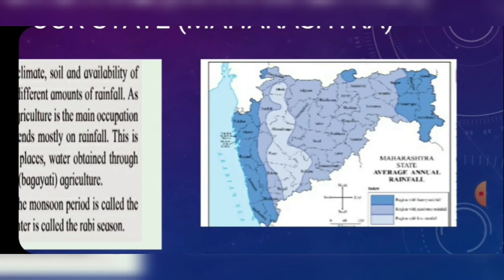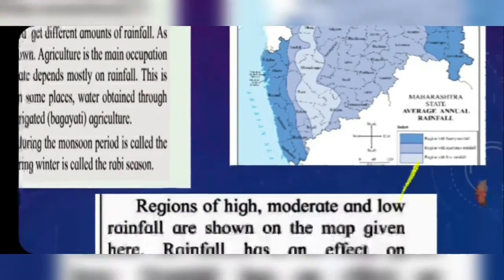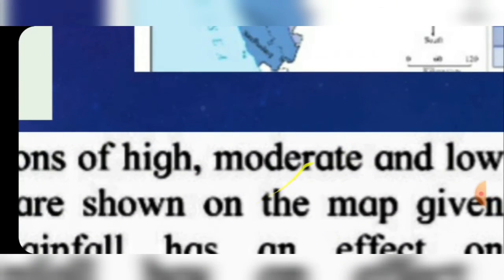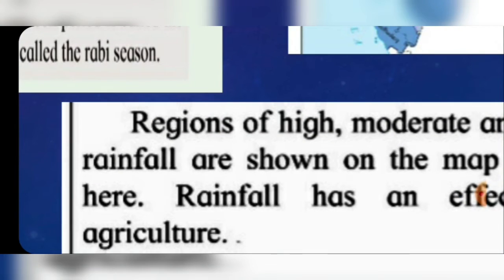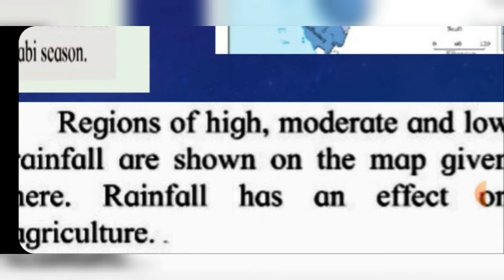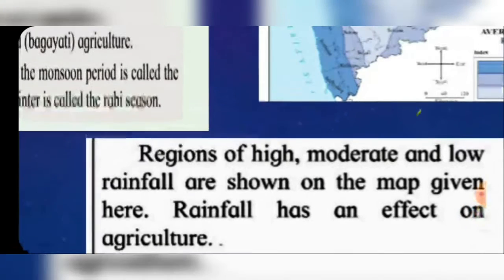Maharashtra state average annual rainfall. Regions of high, moderate and low rainfall are shown on the map given here. Rainfall has an effect on agriculture.